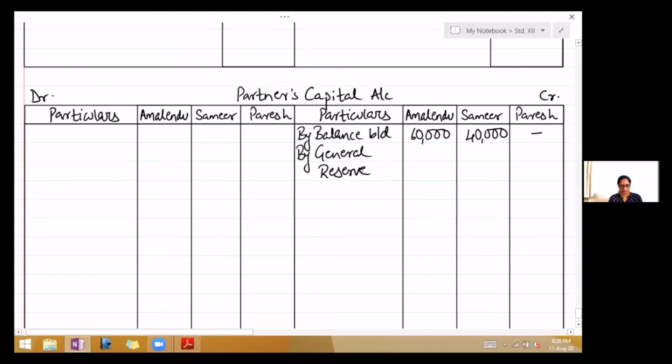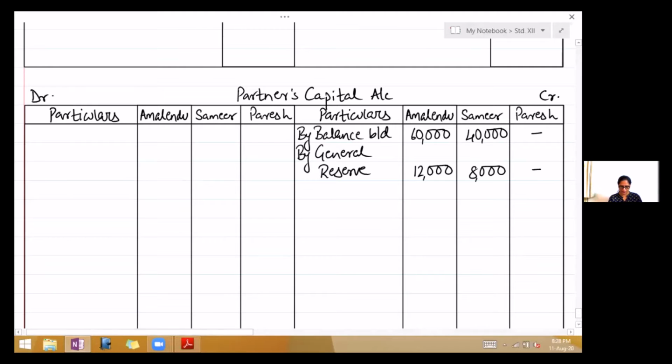You will divide it in the ratio of 3:2. So that is 12,000, 8,000. So it has to be distributed only to the old partners. We have finished with the liability side.